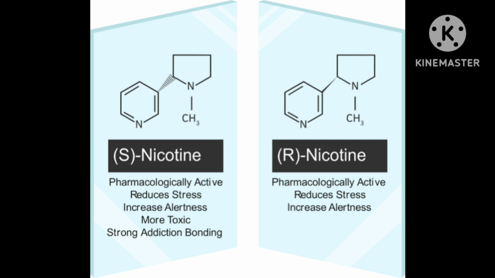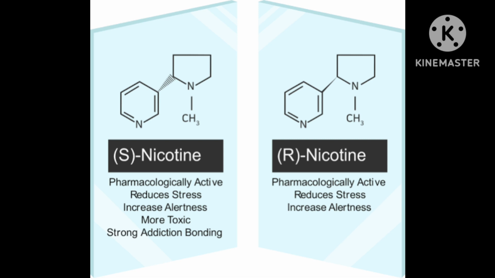Now the next properties I am telling you are very, very important. In small quantities, nicotine stimulates the nervous system for a while, which is followed by depression.